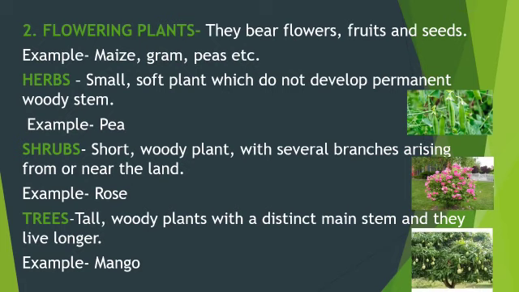Herbs are small, soft plants which do not have permanent woody stem. Examples are wheat, mustard, pea, etc. Shrubs, on the other hand, are short, woody plants and they have got several branches arising from or near the land. Examples are rose, cotton, etc. Trees, as we all know, are tall, woody plants and they have got distinct main stem or trunk and they live for a longer period of time. Examples are mango, banyan tree, etc.